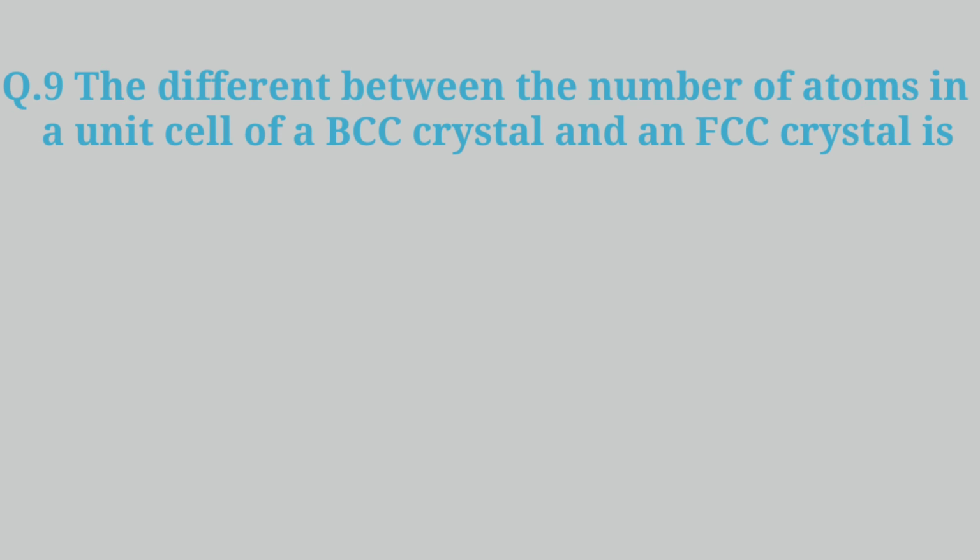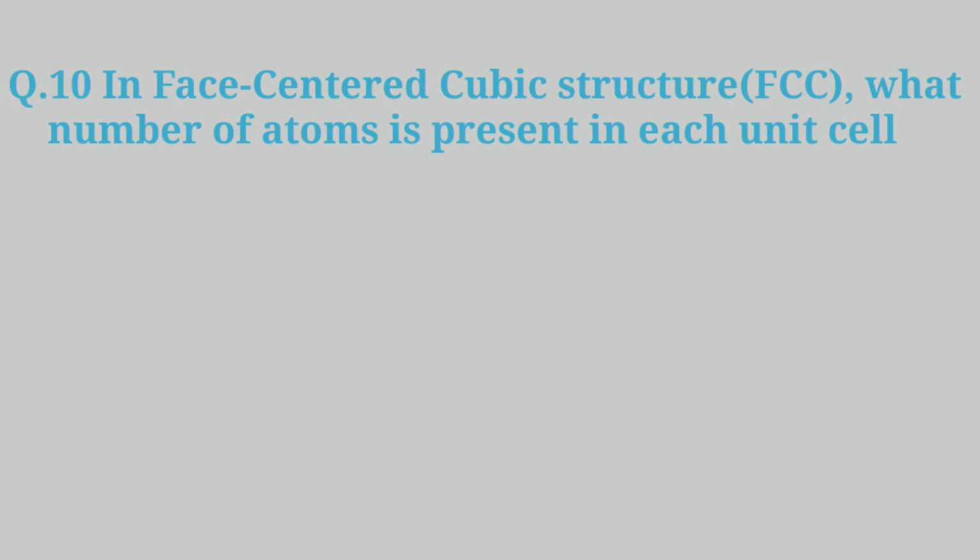Question 9. The difference between the number of atoms in a unit cell of a BCC crystal and an FCC crystal is A. 1, B. 2, C. 4, D. 6. And the answer is B. 2. Question 10. In face-centered cubic structure FCC, what number of atoms is present in each unit cell? A. 18, B. 16, C. 14, D. 12. And the answer is C. 14.